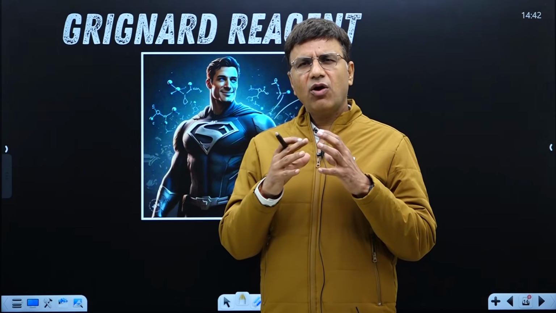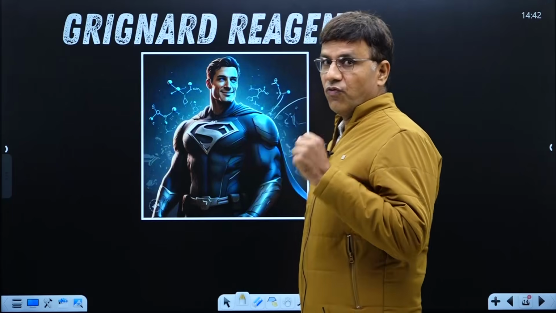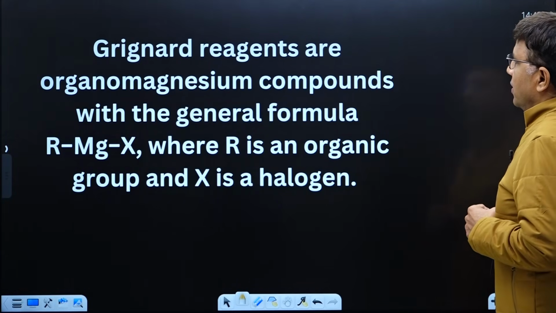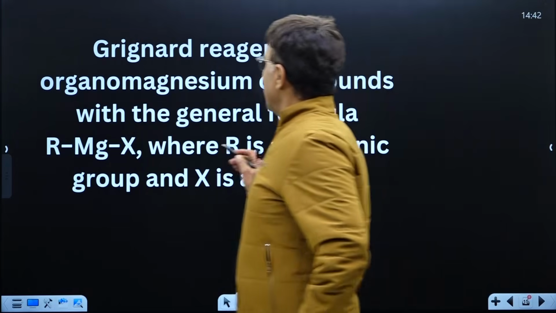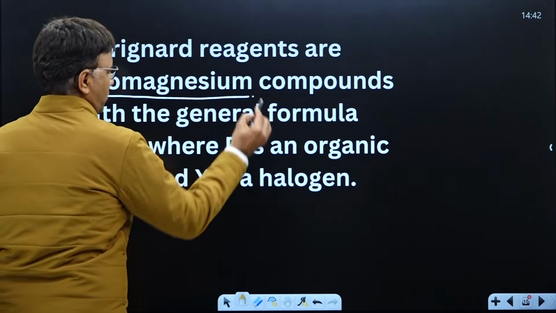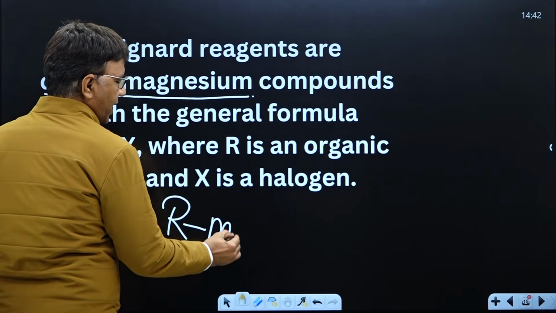It will react with almost all functional groups except ether and alkane. You will see that Grignard is very powerful, just like Superman, a powerful nucleophile and strong base. Now Grignard reagents are organomagnesium compounds or organometallic compounds. What is the meaning of organometallic compound? There is a bond between carbon and metal.